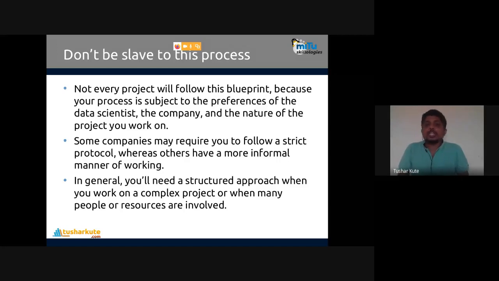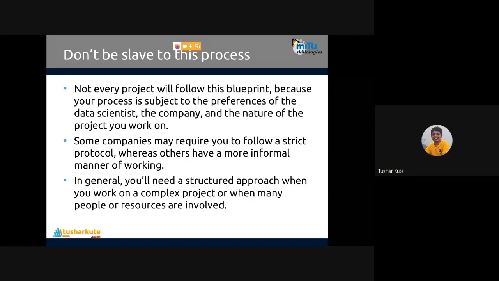Some companies may require you to follow a strict protocol, whereas others have a more informal manner of working. Some strict protocols are there. Somewhere this process should be strictly followed, somewhere it may not be followed. So compulsion is not enforced by the data scientist or by the process designers basically, but in general, we can have this process.